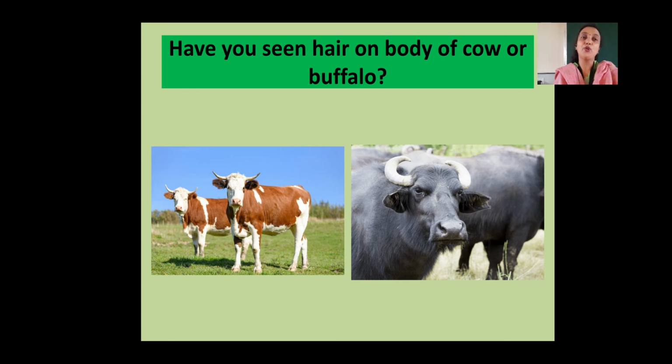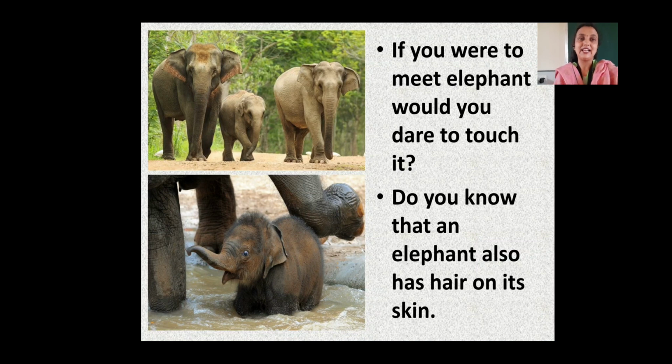Have you seen hair on body of cow or buffalo? See, we have shown cow and buffalo here. So have you seen cow and buffalo very close? See how it looks. See, cow is also having small hair on the body. Even buffalo is having small hair on the body. You can see ears are present in cow also and also in buffalo also. So I am just tracing on 2 points. If you listen to me very carefully, ears are present and also hairs are present. Okay, so see the next slide.